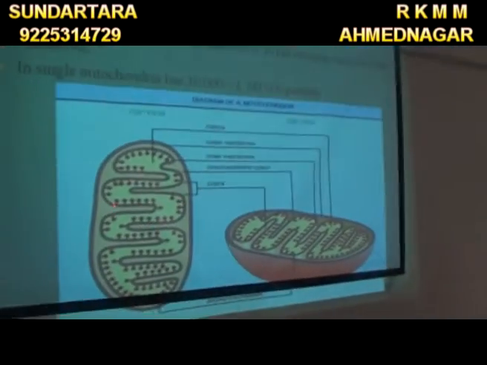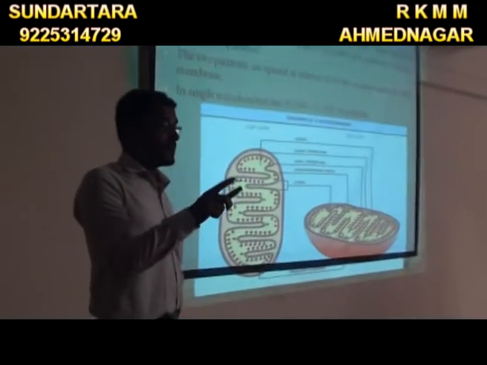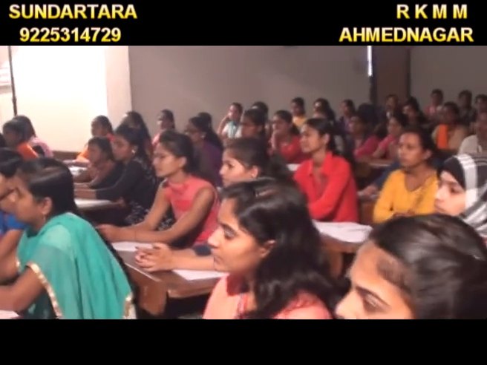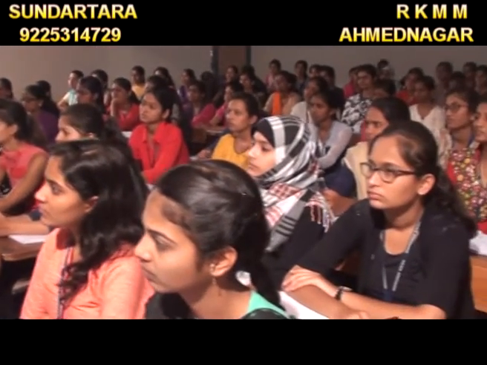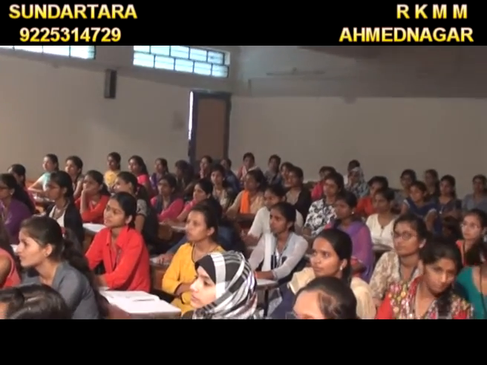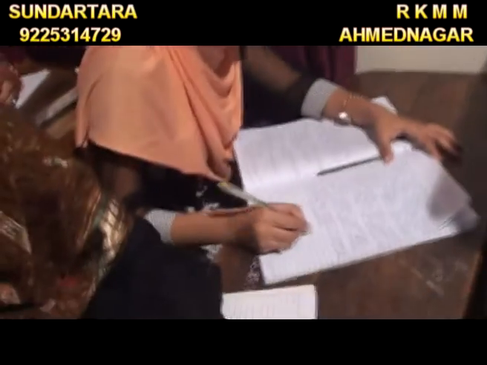These brown colored structures are the F1 particles, and they are present on the cristae. The cristae are the enfolding of the inner membrane, so the F1 particles are present on the cristae, the inner membranous part. This structure is called the F1 particle, also called the oxysome, or the elementary particle.